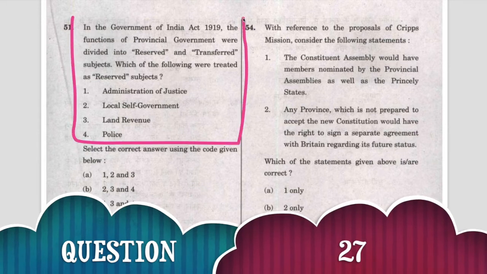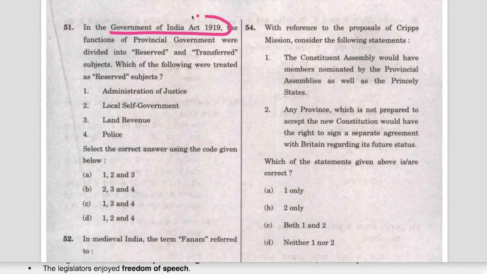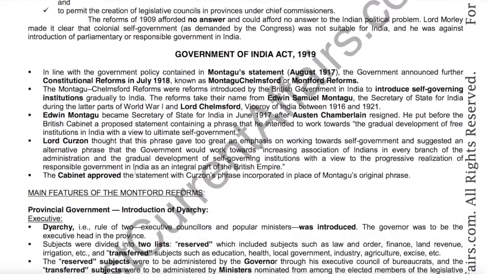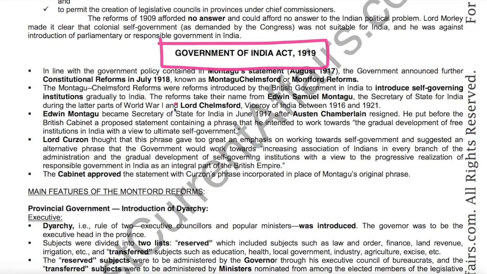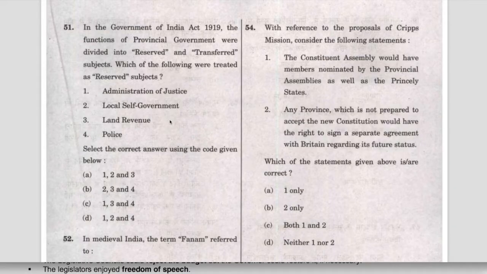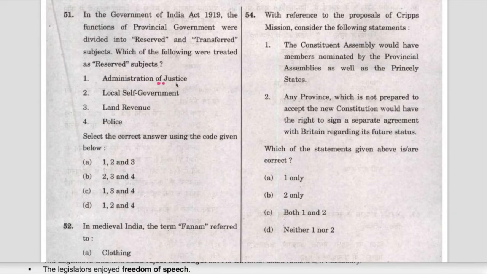Next question. In the Government of India Act 1919, the functions of the provincial government were divided into reserved and transferred. Which of the following were treated as reserved subjects? This is our Indian polity booklet for IAS Prelims 2022 on page number 6. We have explained this Government of India Act 1919. All provisions are explained here. Now check the answer options. Justice, local self-government, land revenue, police. Which of the following were treated as reserved subjects?